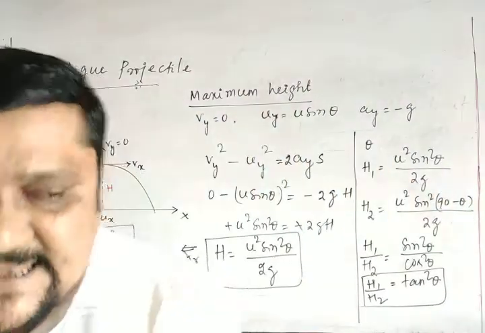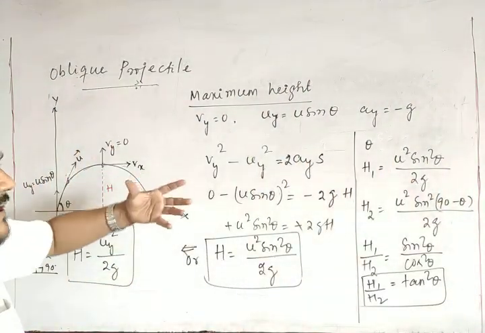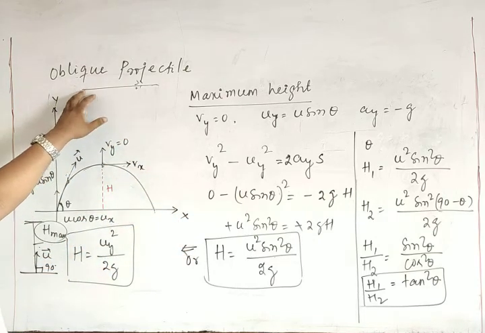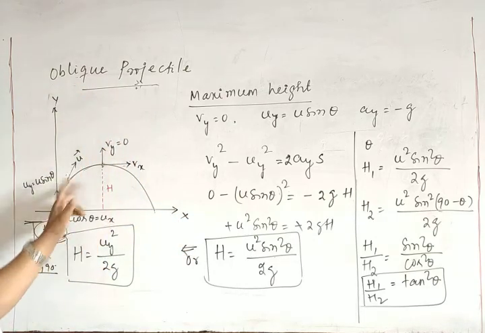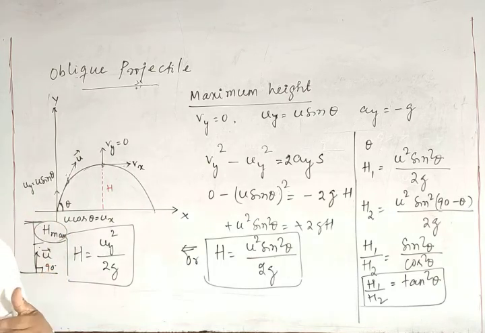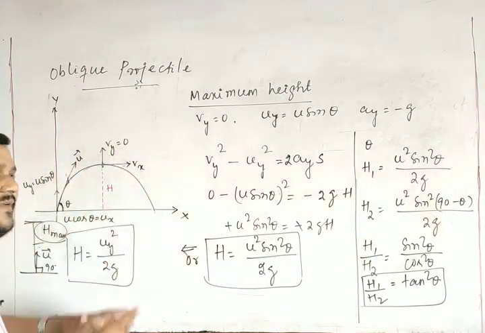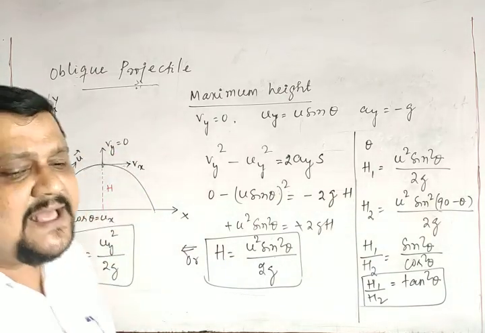So these are the different parameters we have discussed for a projectile projected obliquely with some angle to the horizontal. Is that clear? Next class we will go for some other parameters: what is the range, what is the maximum range, what is the time of flight. Those parameters we will discuss in the next class.